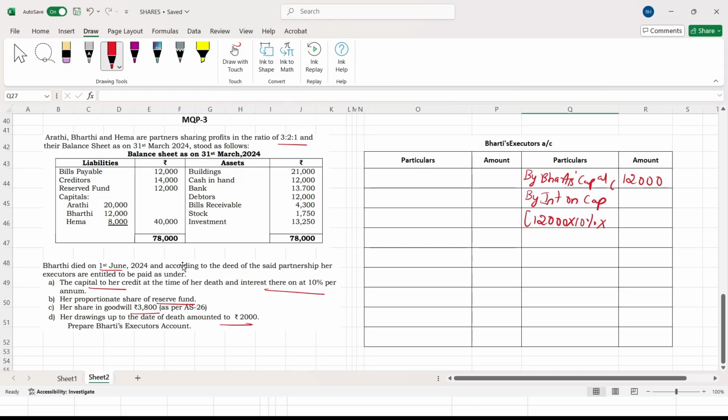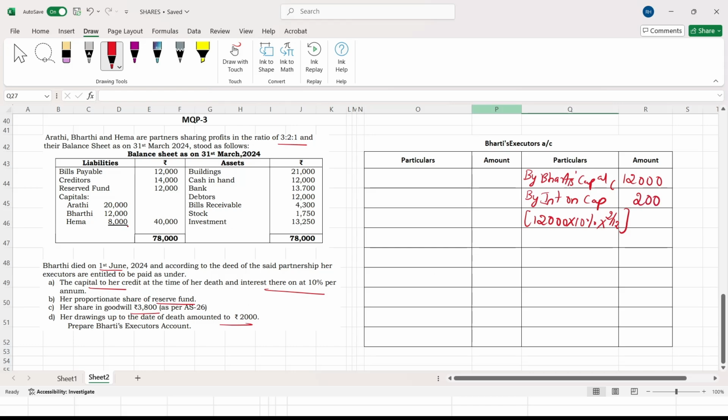See, June you should not take because she died on 1st June. So April and May, only 2 months, that is 2 by 12. 12,000 into 10% into 2 by 12 comes to 200 rupees. Capital interest also completed.